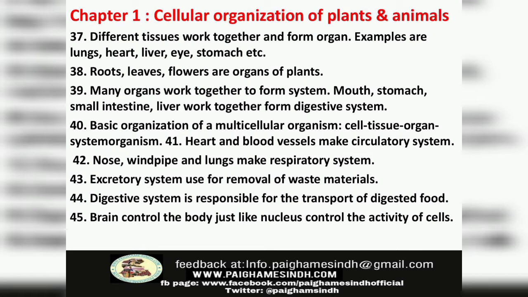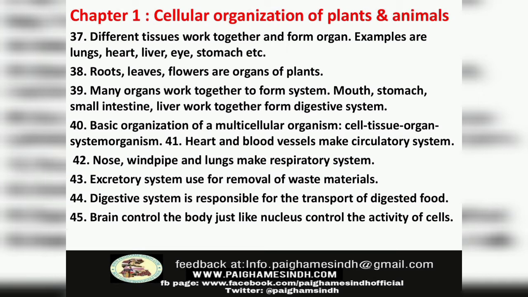Number 40: Basic organization of a multicellular organism is from cell to tissue, tissue to organ, from organ to organ system, and then an organism. Number 41: Heart and blood vessels make circulatory system. Number 42: Nose, windpipe and lungs make respiratory system.